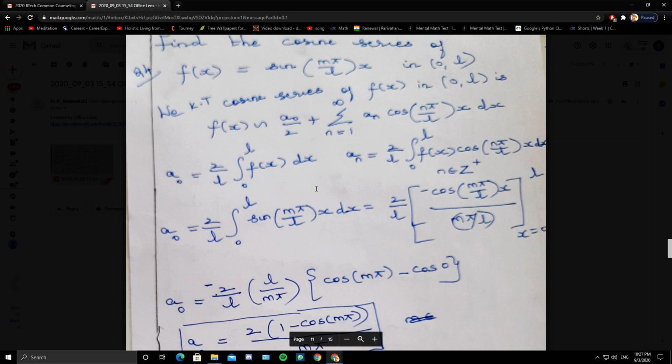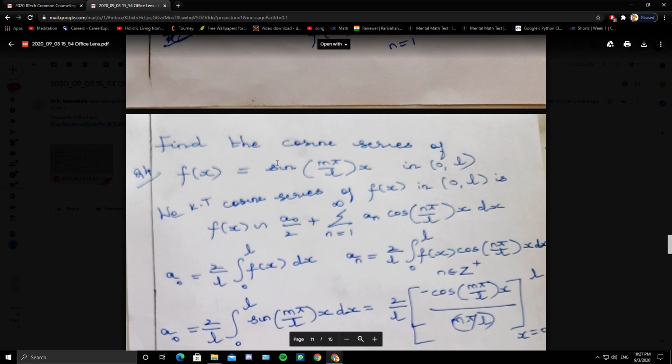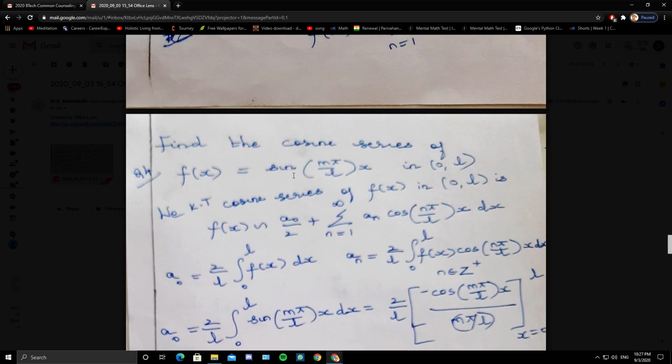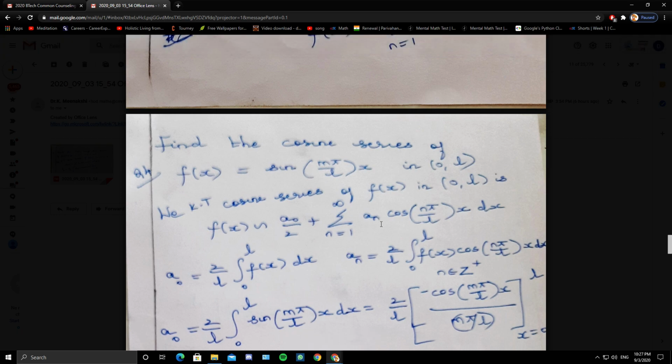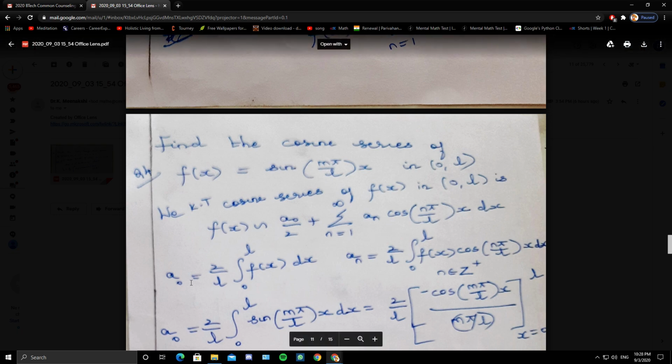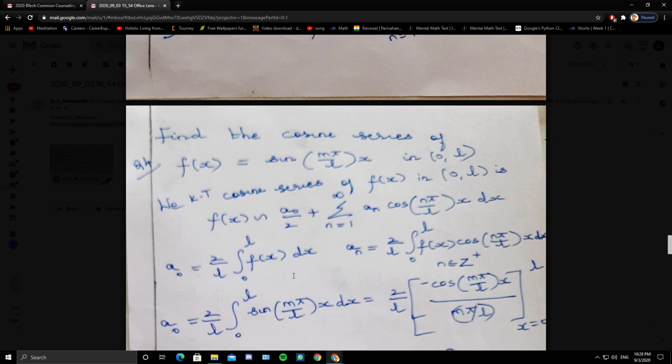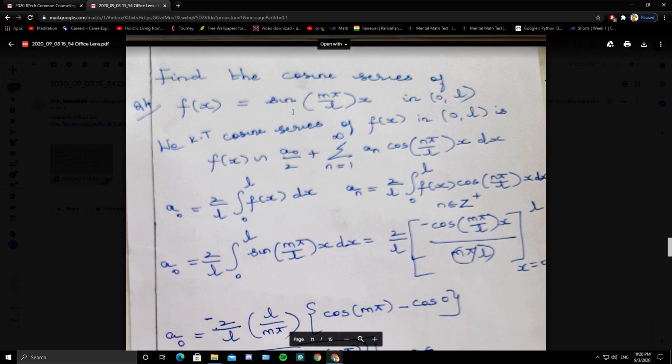Now the next question: find the cosine series of f of x equals sine of m pi by L x in the open interval 0 to L. So cosine series is identical with the Fourier expansion of an ordinary even function. So I have written that here. What is a naught? 2 by L integral 0 to L f of x dx, where f of x is sine of m pi by L x.